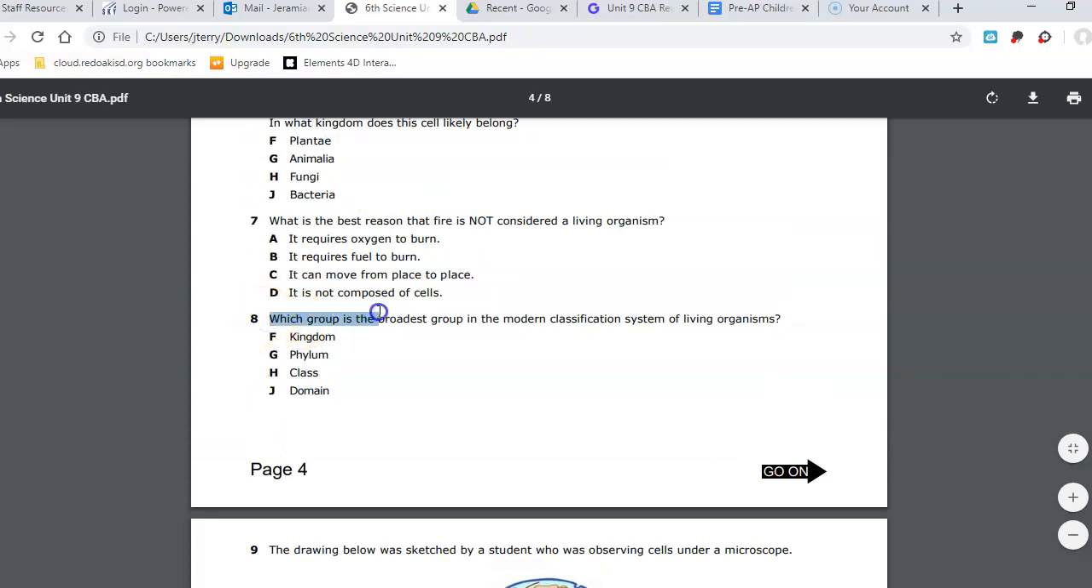Number 8. Which group is the broadest group in the modern classification system of living organisms? Remember our key word, broadest. Is it F, kingdom? Is it G, phylum? Is it H, class? Is it J, domain?